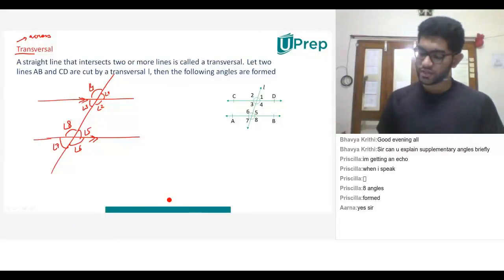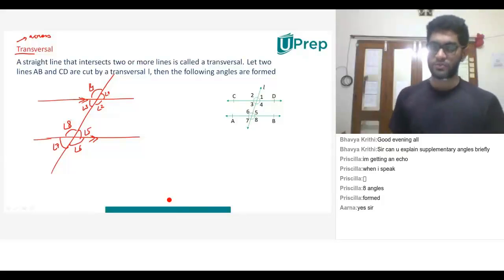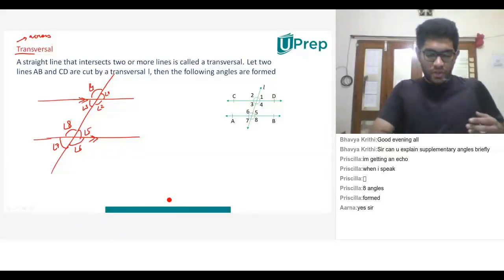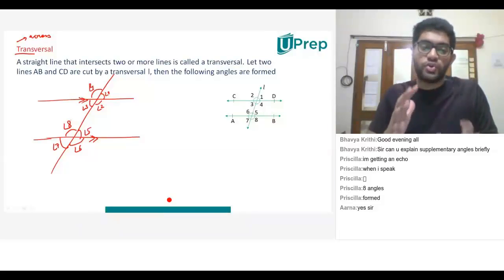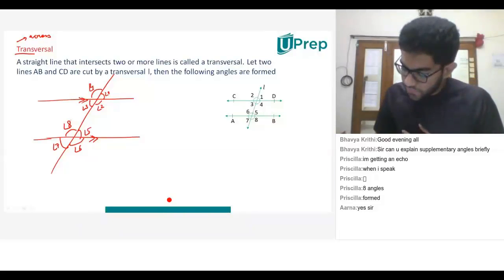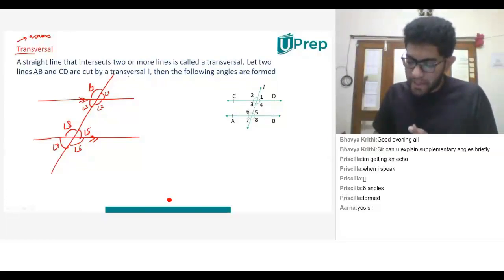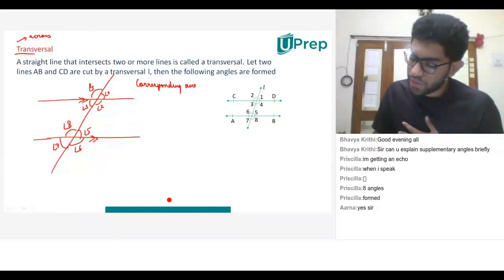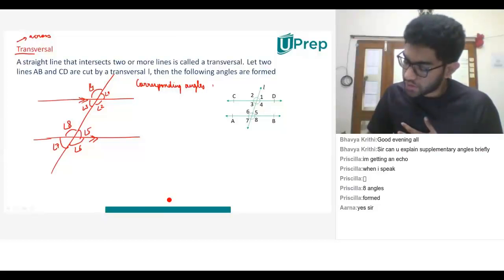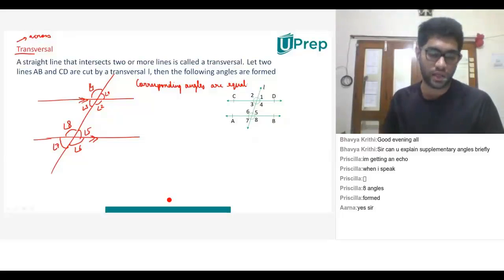Chalo. Now, let's discuss the properties. All the properties are more of a visual thing. If I want to break it down, the first thing that we discuss is called corresponding angles. The first concept. What does the property say? Corresponding angles are equal. What are these corresponding angles?